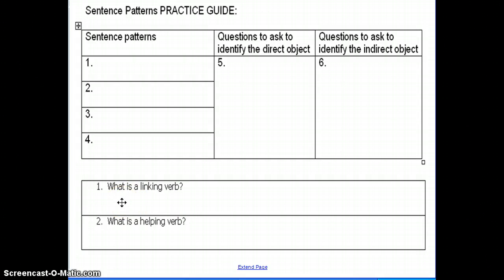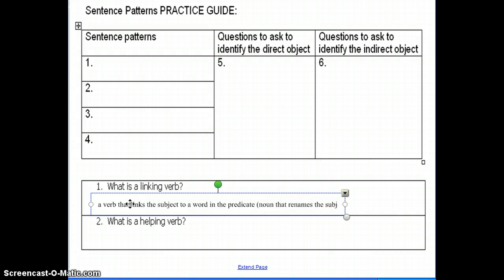Students will take, or took, their linking verbs test on Tuesday, 18 verbs that they just need to be able to recognize. So we talked about what is a linking verb and came up with a definition that it is a verb that links the subject of the sentence to a word in the predicate. It could be a noun that renames the subject or an adjective that describes it.